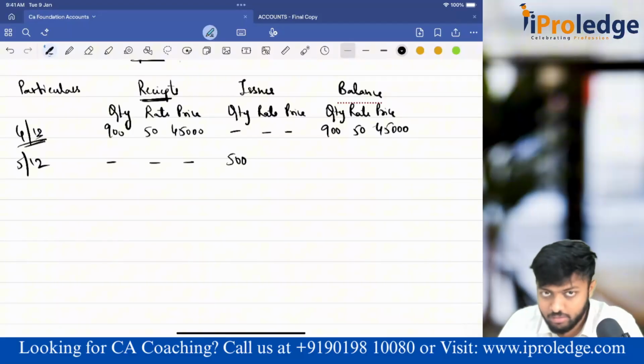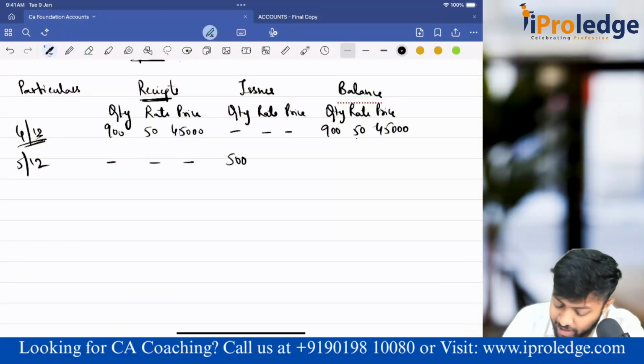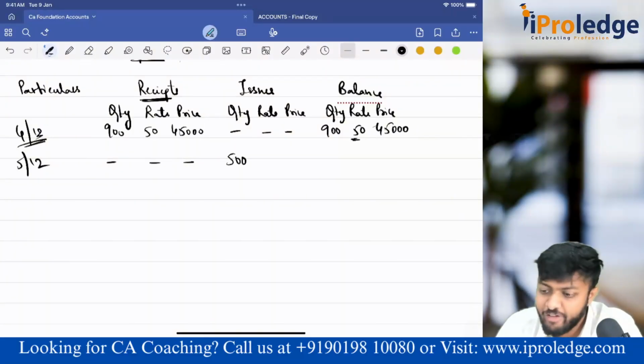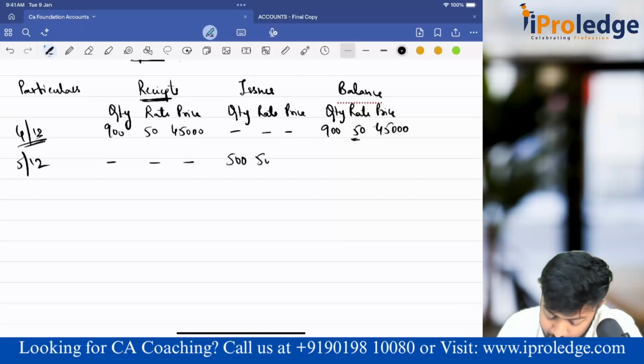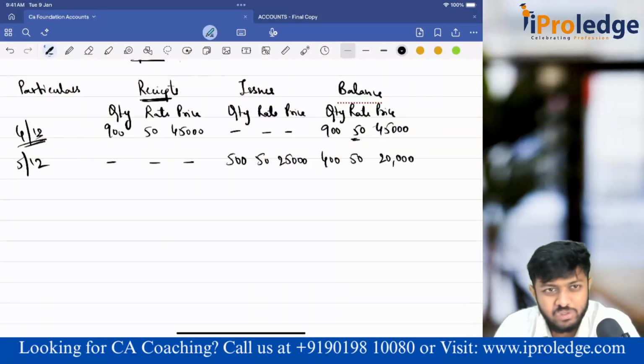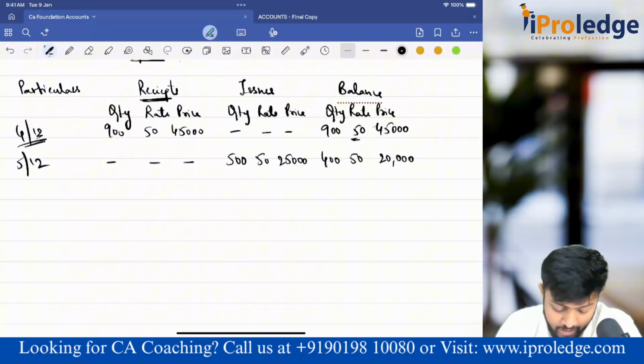Second thing is there is only one purchase, at 50. So the issue also would have happened at 50 only. So 500 into 50, 25,000. Remaining is 400. So 400 into 50, remaining would be 20,000. So no question of WM or FIFO, because there is no multiple price as at that point.